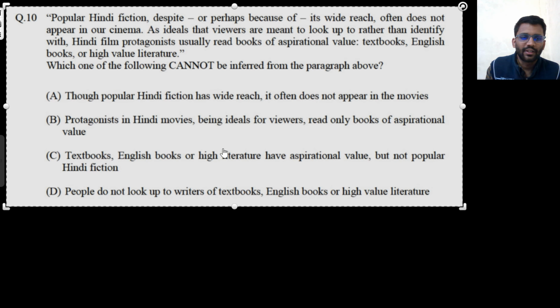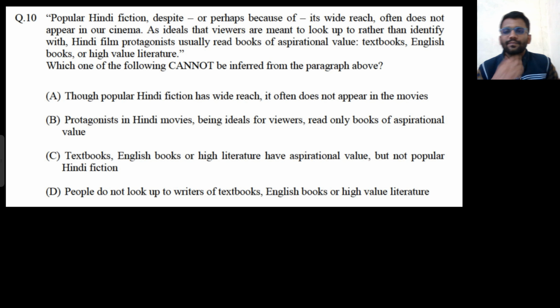This problem is based on English. Popular Hindi fiction, despite or perhaps because of its wide reach, often does not appear in our cinema. What is the meaning of this sentence? Take your time and read it again and try getting the meaning of this sentence.